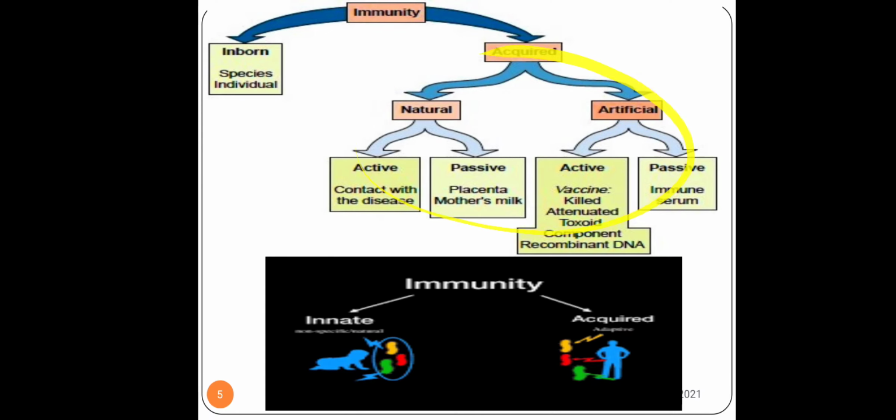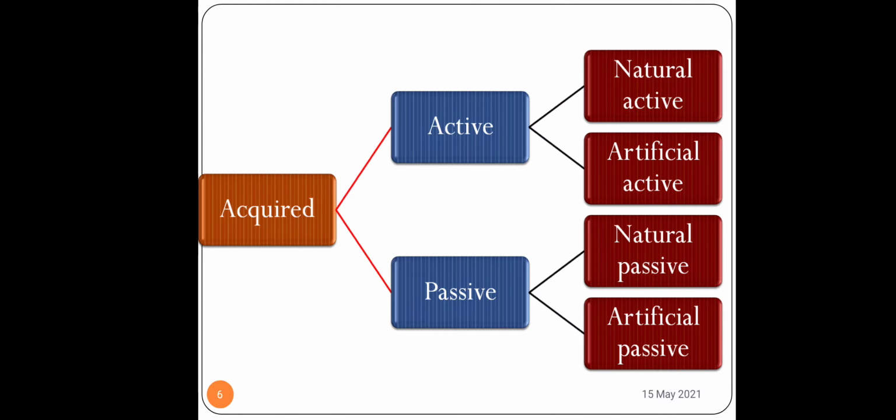Now this kind of classification you can follow, or this acquired classification. This is the one I have shown, because different textbooks give you different ways. We will follow this as it is easier to remember. Acquired is classified into active and passive. Active is natural and artificial. Passive is again natural and artificial. So about this we will be studying in detail.